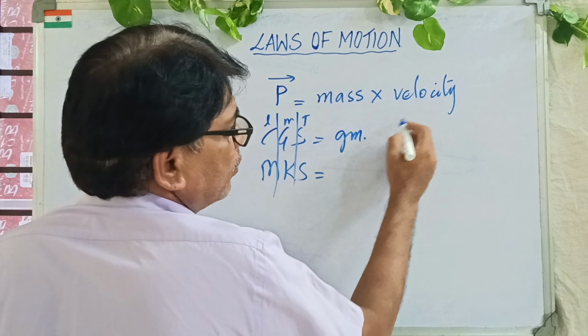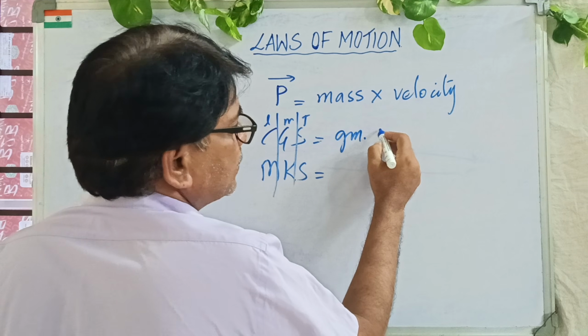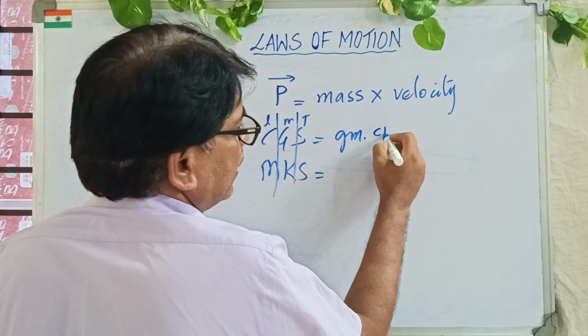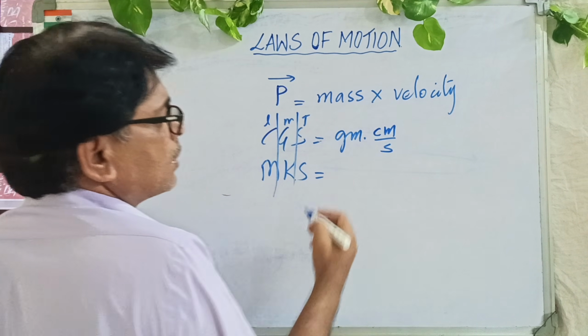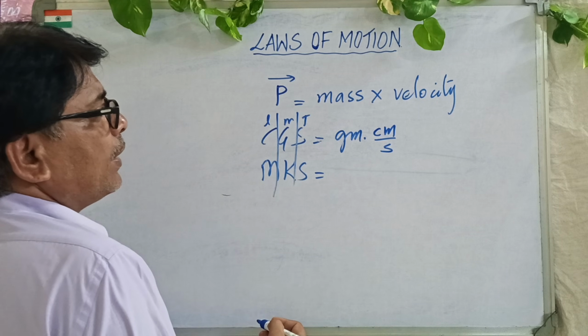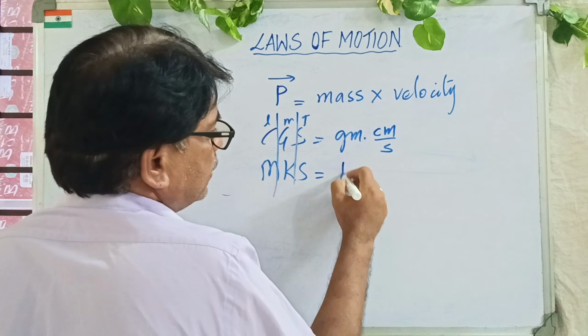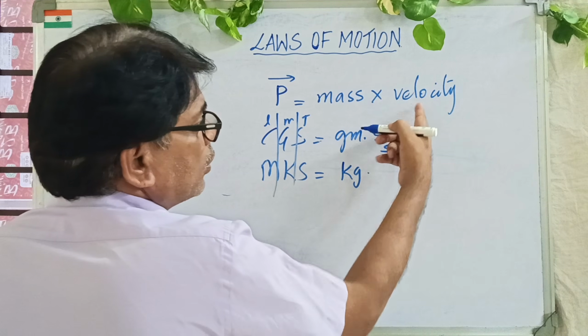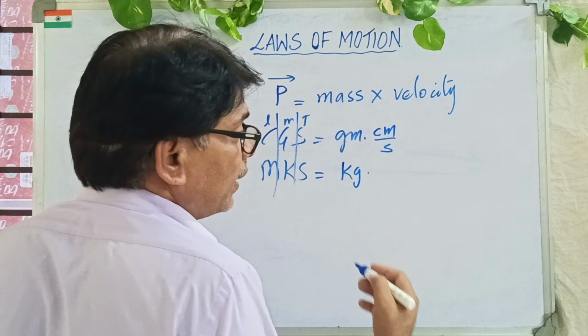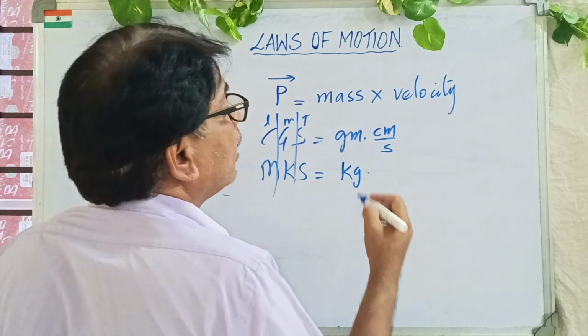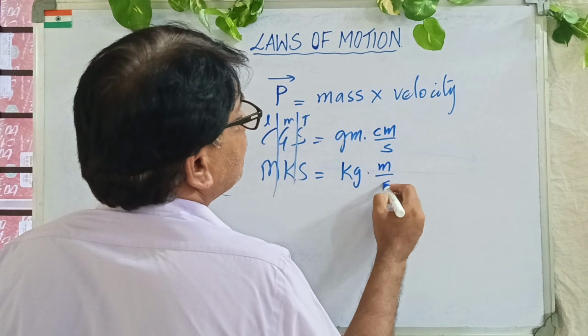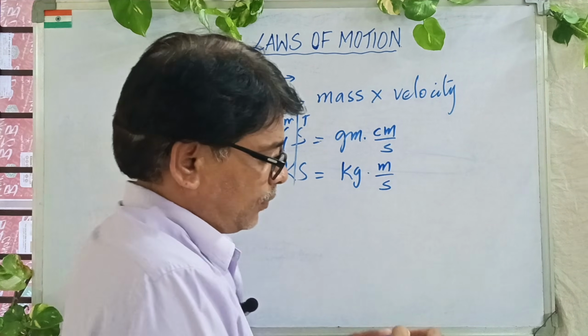Velocity is distance by time, or displacement by time, which means length by time. So this is the CGS unit of momentum. For the MKS unit of momentum, mass is kg. Velocity is displacement by time, or distance by time, or length by time. These are the units of momentum.